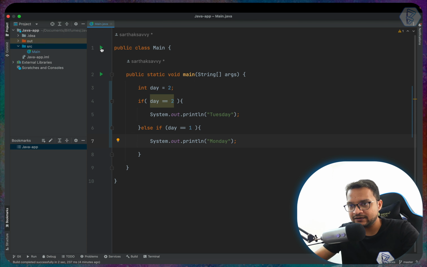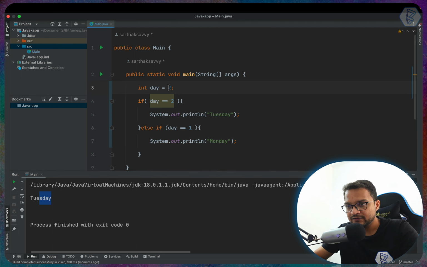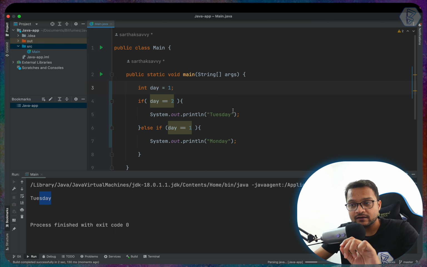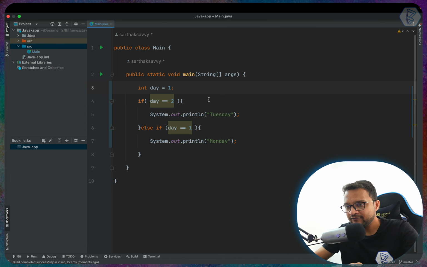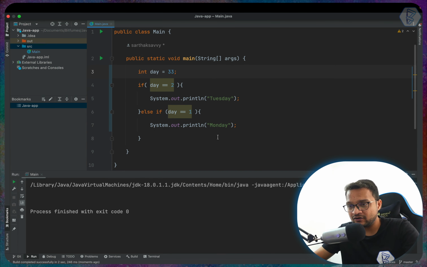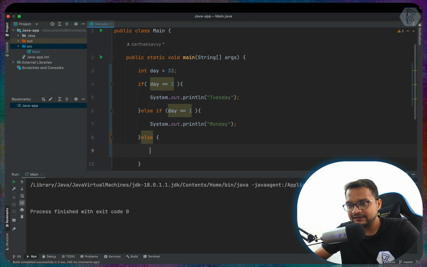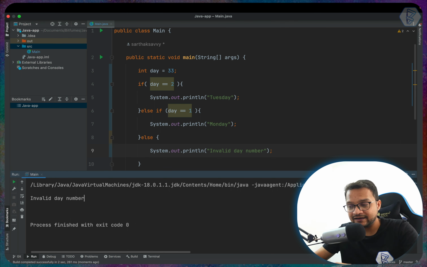Let's run it and then we will see how we can convert this to a switch statement. Yep, Tuesday is there, and if I make it 1, then it will print Monday. Cool. Now what if I provide a value which is out of scope, like 33? There is no day number 33, so what should this print? It's not printing anything right now. So I add an else part, and in this else I say invalid day number. Now let's run it, and yes, we are getting invalid day number.